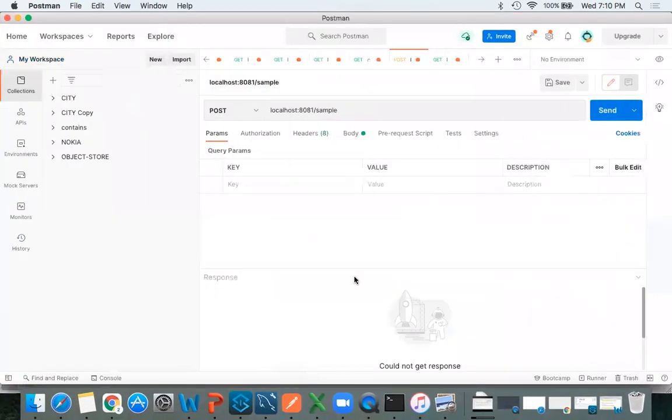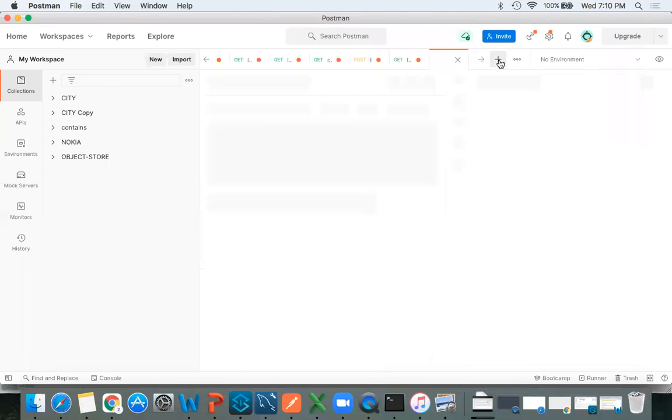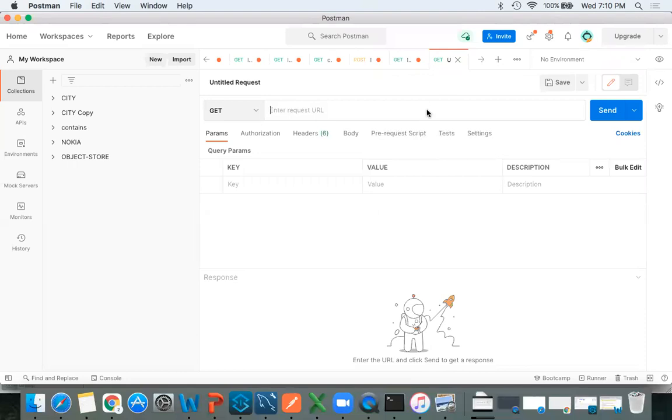So let me open this Postman. So we have to open this Postman. How to download this Postman?